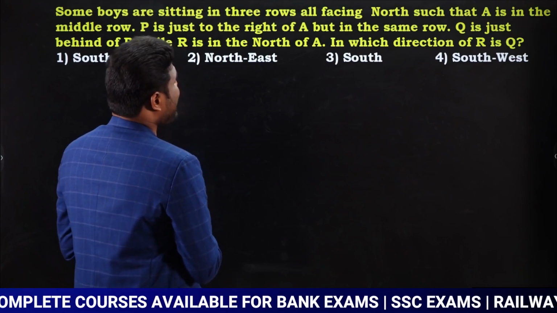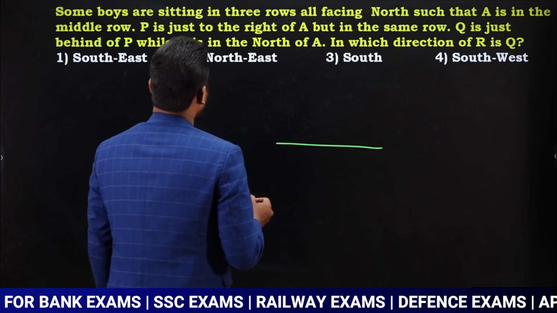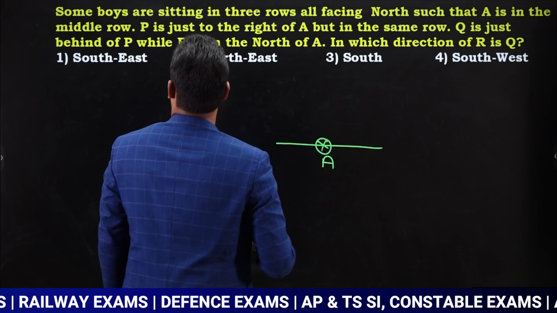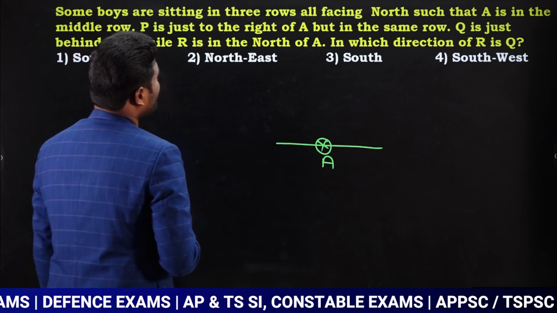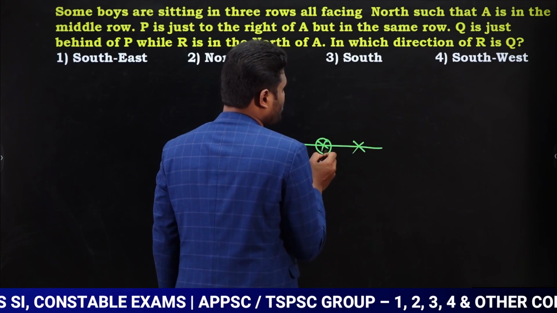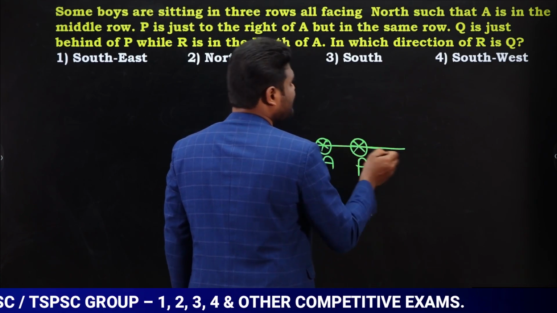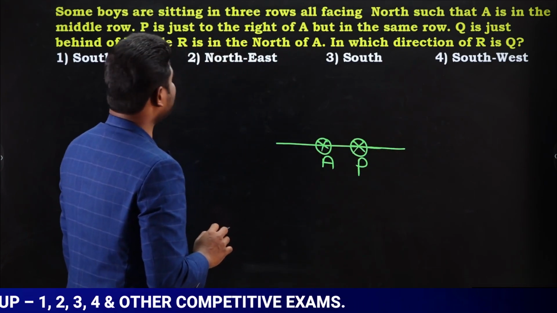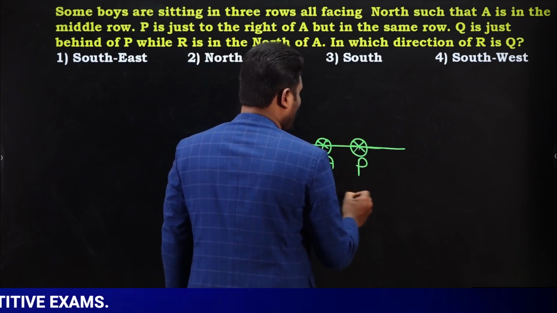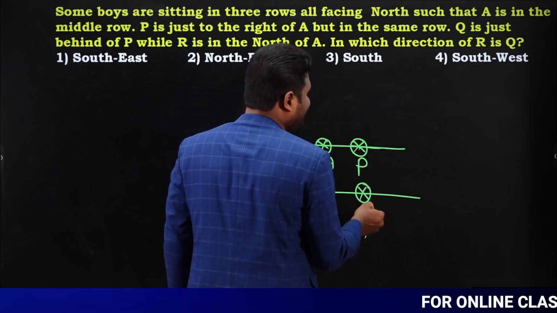It is said that A is in the middle row, so let us say this is A, in the middle row. And P is just to the right of A but in the same row. As they are facing towards north, right is same as our right. So P is to the right of A in the same row. Q is just behind of P. Behind or back, both of them are the same. So Q is behind P.